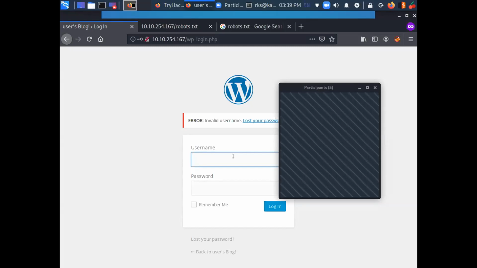To use with Hydra. Yeah, we can use Hydra, but we do not want to brute force anything here as of now. We just want to do a little bit of manual work. How WordPress allows the username enumeration is, WordPress throws a different error in case a username is wrong, and another error if the username is right. So I'll try to put some random usernames here.